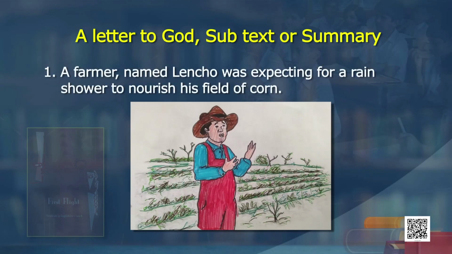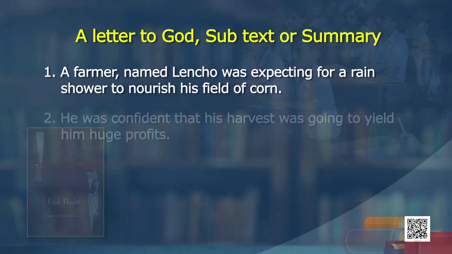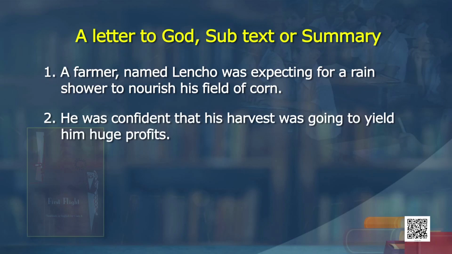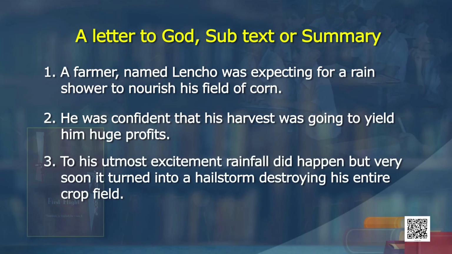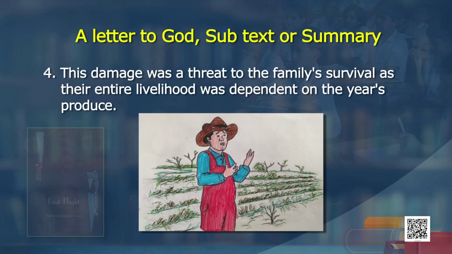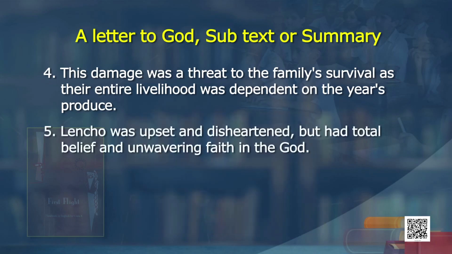A farmer named Lencho was expecting a rain shower to flourish his field of corn. He was confident that his harvest was going to yield him huge profits. To his utmost excitement, rainfall did happen, but very soon it turned into a hailstorm, destroying his entire crop field. This damage was a threat to the family's survival, as the entire livelihood was dependent on the year's produce. Lencho was upset and disheartened, but had total belief and unwavering faith in God.